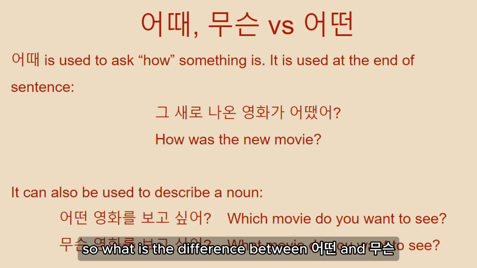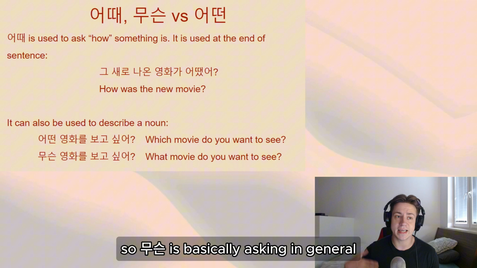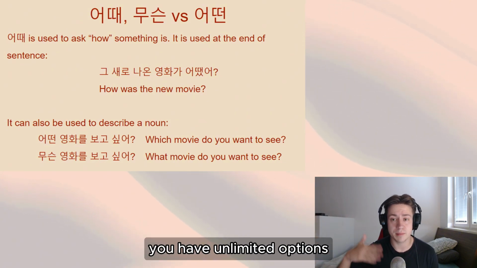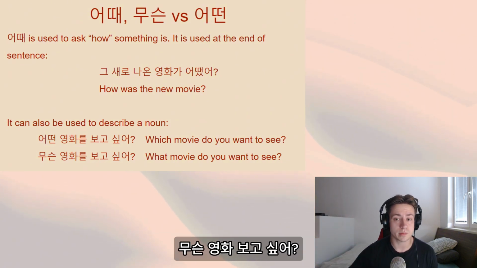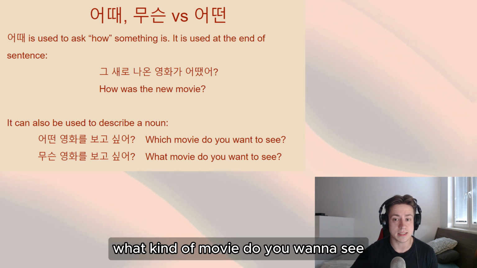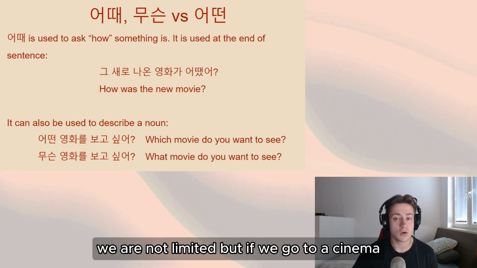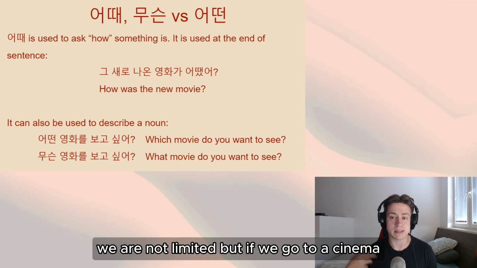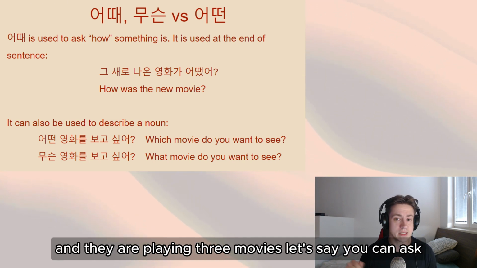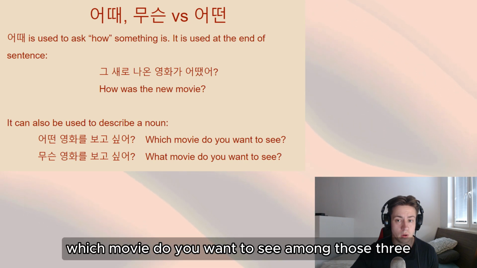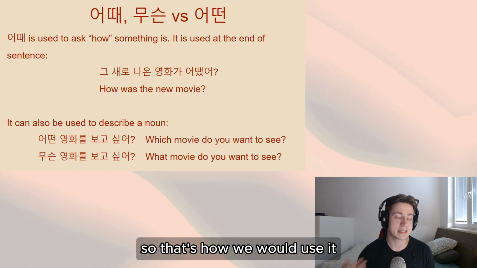So what is the difference between 어떤 and 무슨? 무슨 is basically asking in general. You have unlimited options. 무슨 영화 보고 싶어? What kind of movie do you want to see? We can see all of them, right? We are not limited. But if we go to a cinema and they are playing 3 movies, let's say, you can ask 어떤 영화를 보고 싶어? Which movie do you want to see among those 3? So that's how we would use it.